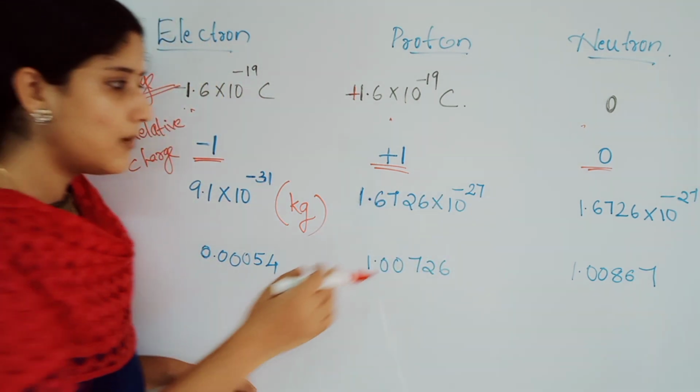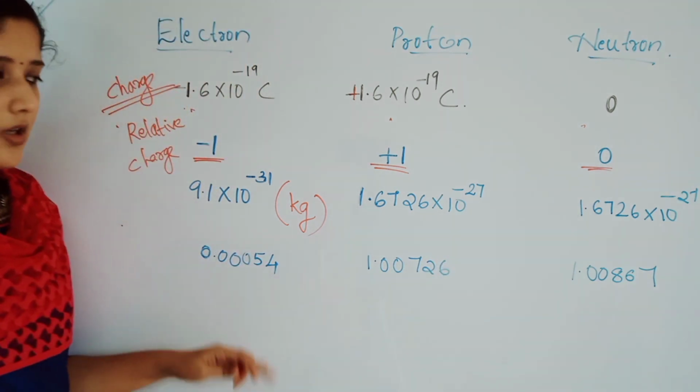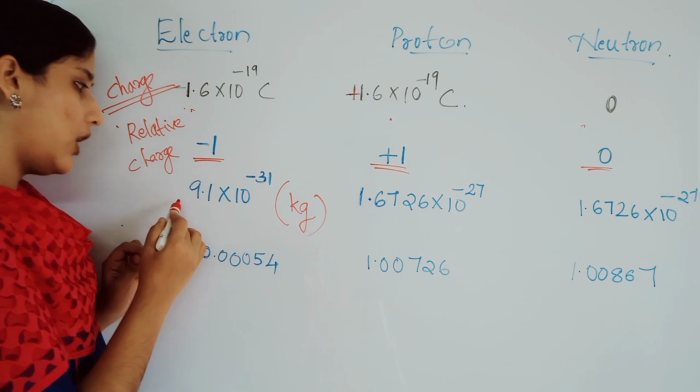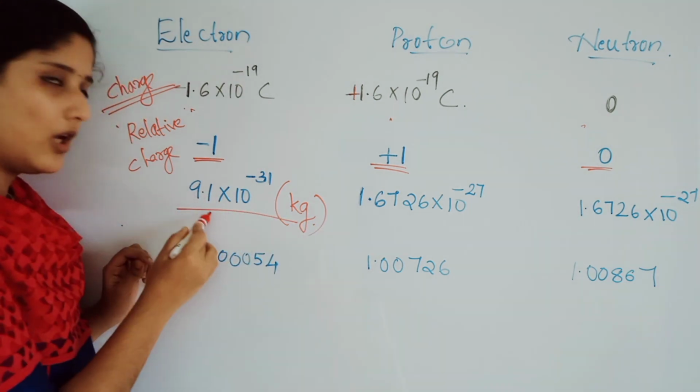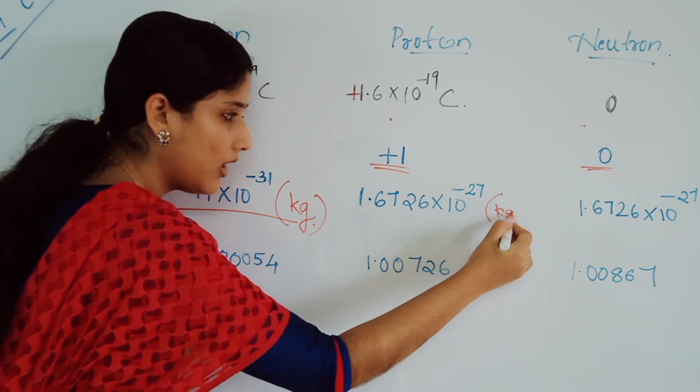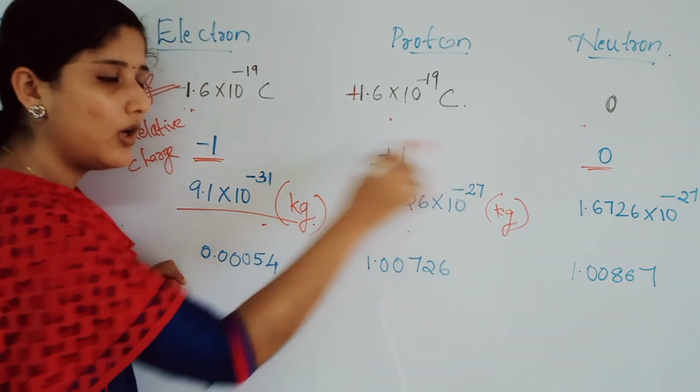Okay. Only some point-wise difference will be there for both. And atomic mass in what I taught, mass in kilogram is this value, 9.1 × 10 power minus 31. These are the mass values in kilogram of the electron, proton and neutron.